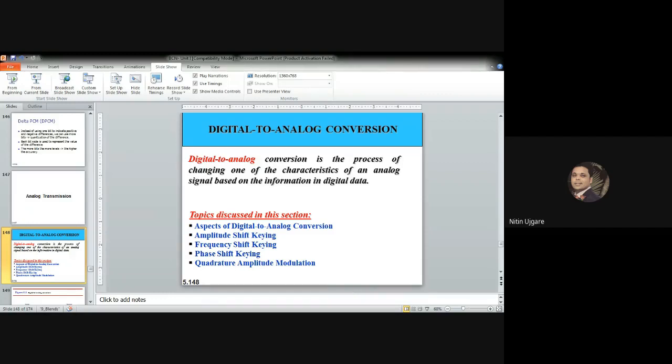We'll meet on Monday, and I will try to finish digital data to analog signal and analog data to analog signal, these two other types of encoding technique.